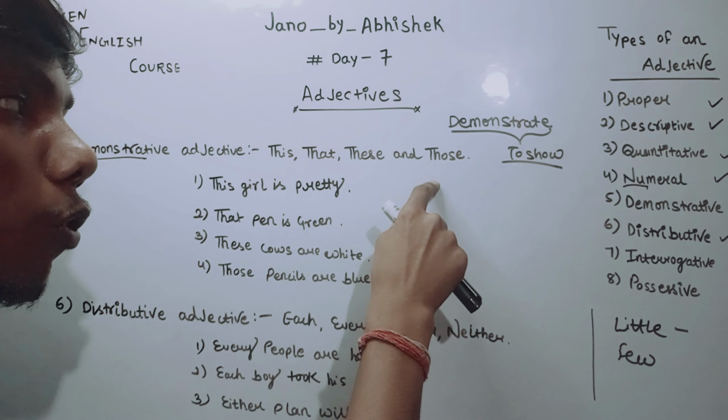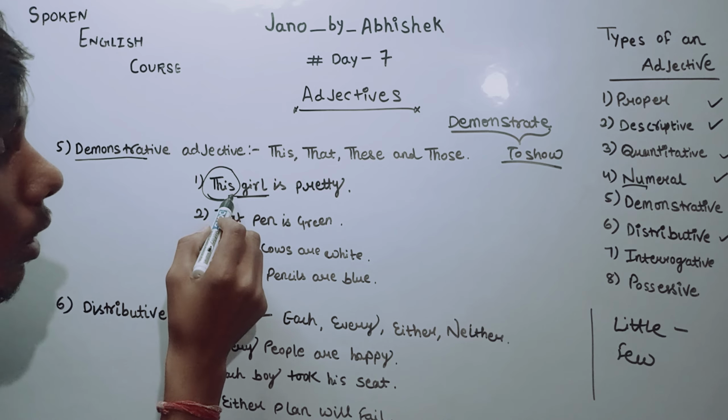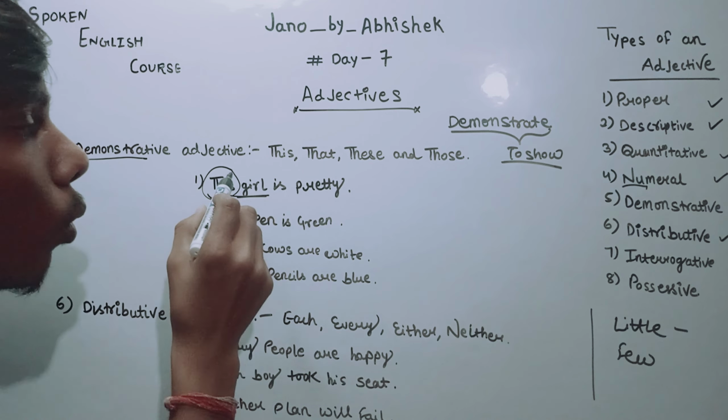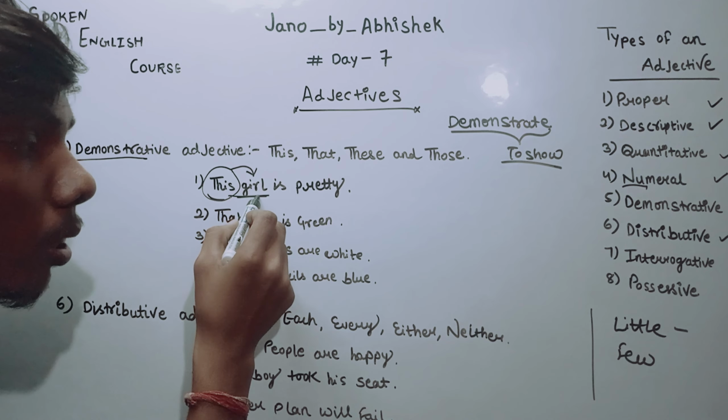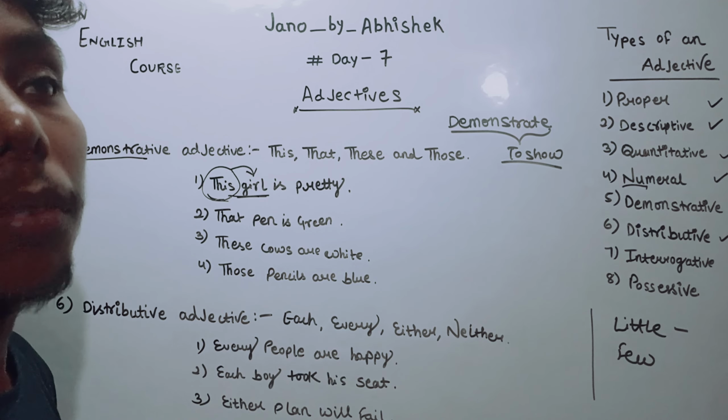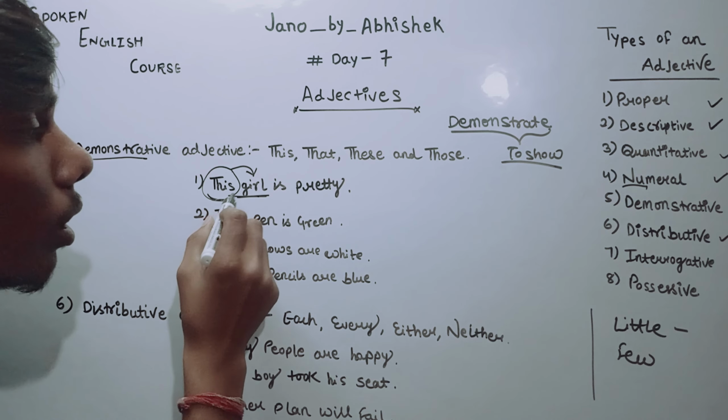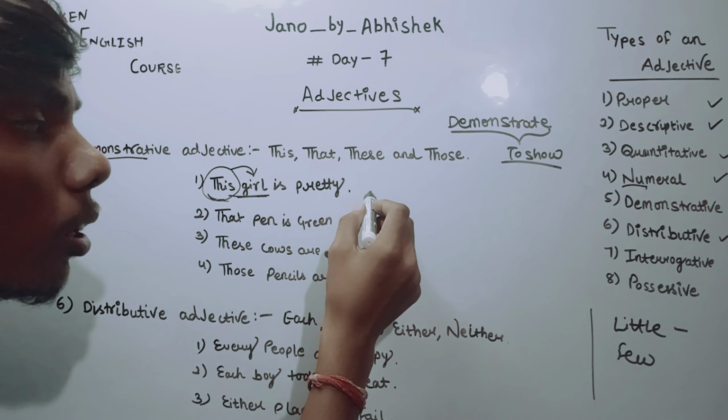Let's take their examples. This girl is pretty. Here the word this is pointing out to a girl, so that's why we call it a demonstrative adjective.